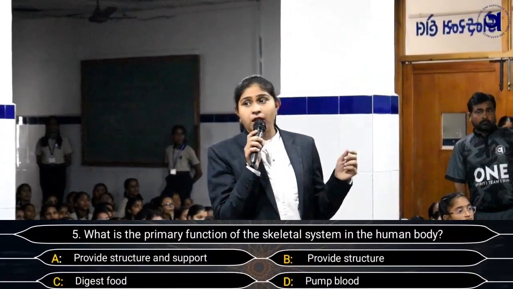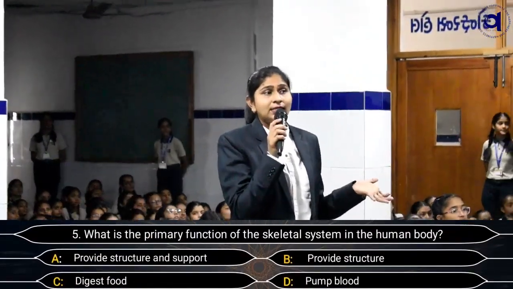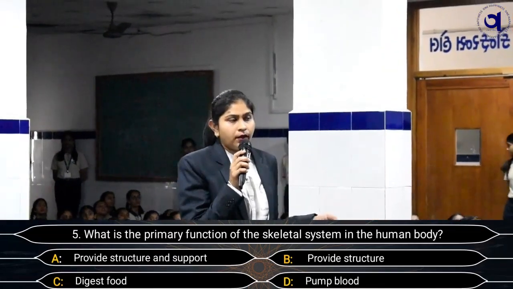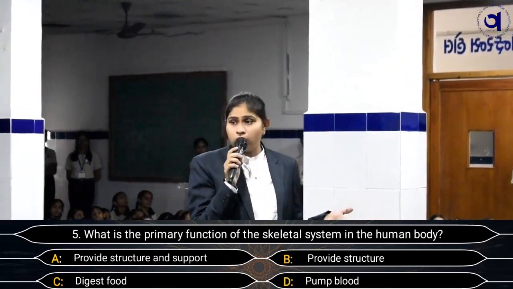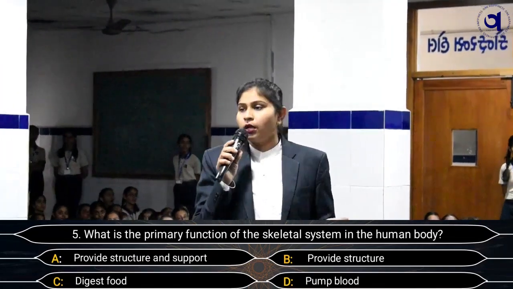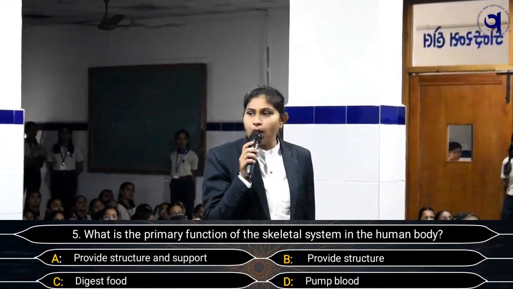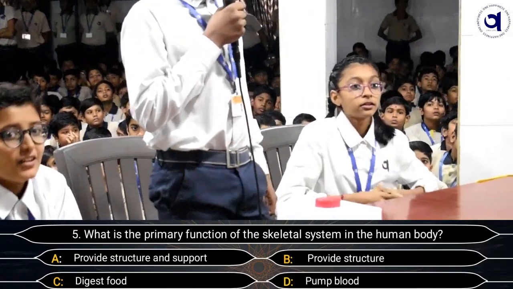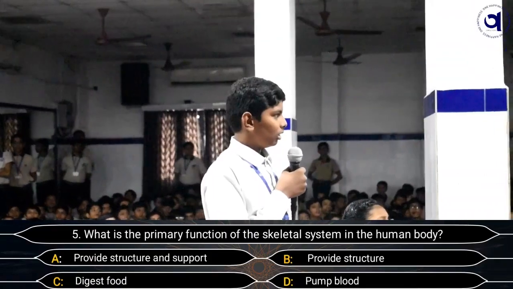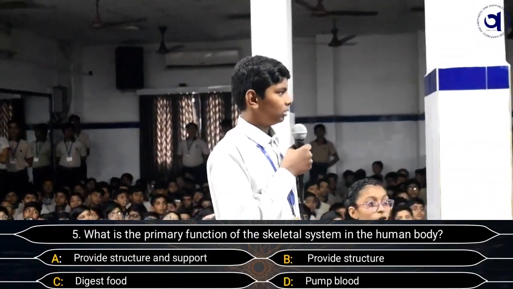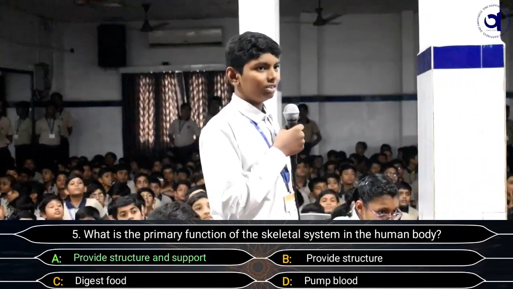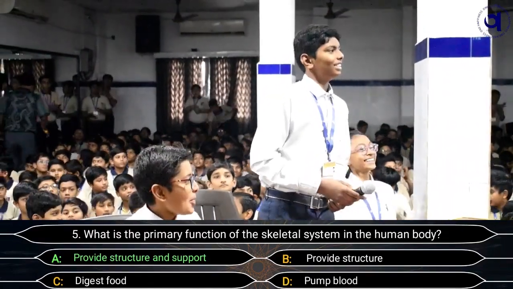What is the primary function of the skeletal system in the human body? The options are A. Provide structure and support, B. Provide structure, C. Digest food, and D. Pump blood. You have to say the option A. Provide structure and support. Sure about the option A? Yes. Maybe lock the screen with provide structure and support. Is the right answer.